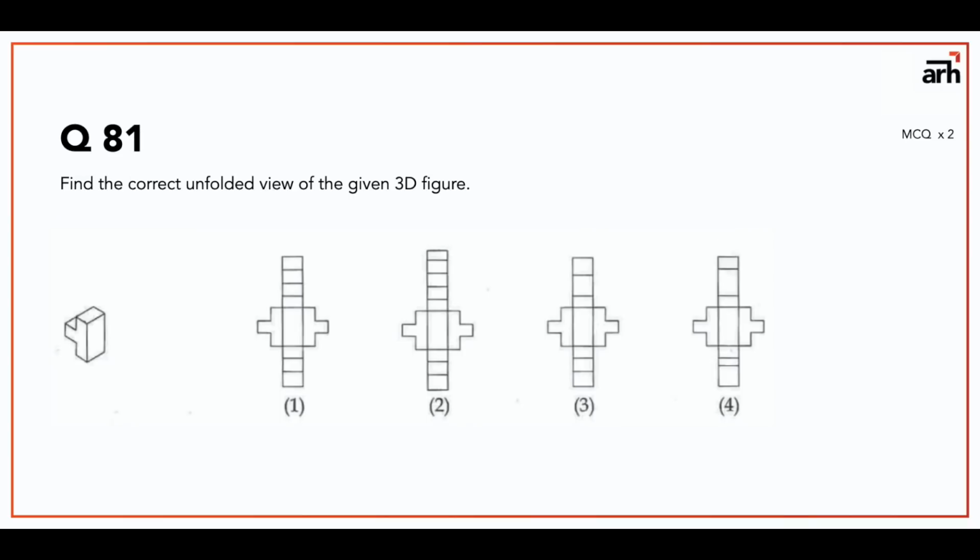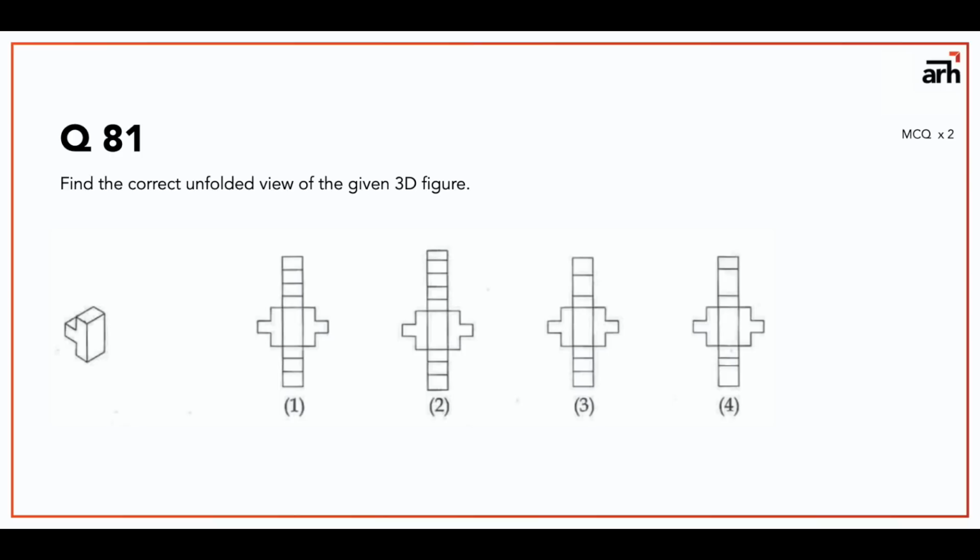Now question number 81 is again an MCQ. Now it says find the correct unfolded view of the given 3D figure. Now the trick to identify this is very simple. First, what you do is you make sure that the profiles are same, and then on the side elevation, what you need to do is you need to check how many lines are there. So if you count 1 2 3 4 5 6 7 8, and you need to find the vertical flaps, you need to find 8 vertical flaps.